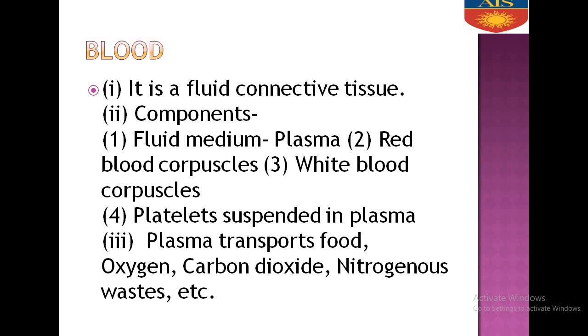Now, in class 9, we have read that blood is a fluid connective tissue. Now, what are the components present in the blood? Blood comprises two parts. One is plasma and the other is cellular elements.